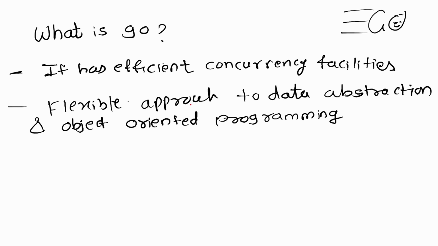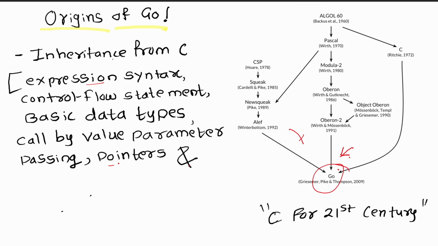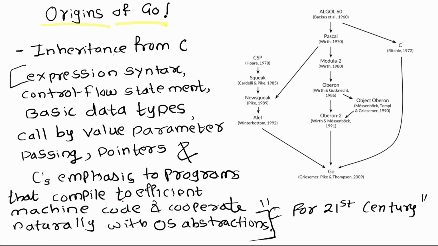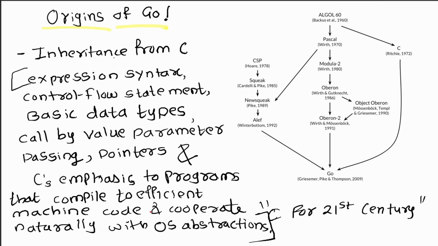It has inherited a lot of things from the C language itself, like expression syntax, control flow statements, basic data types, call by value parameter passing, pointers, and C's emphasis on programs that compile to efficient machine code and cooperate naturally with abstractions of the operating system.